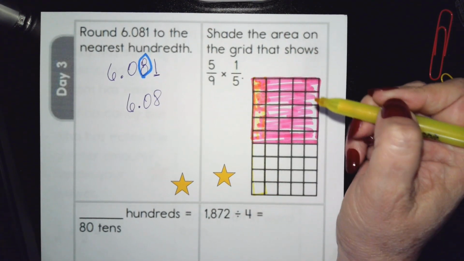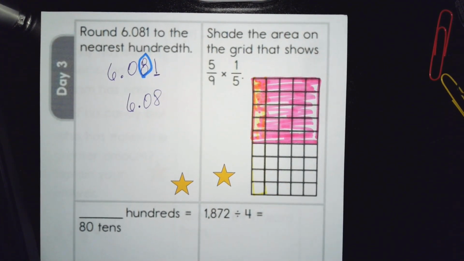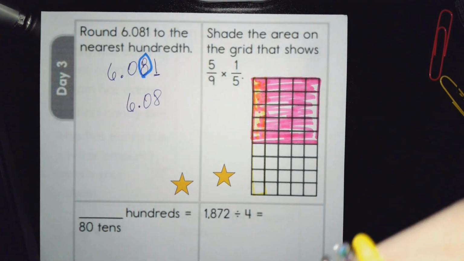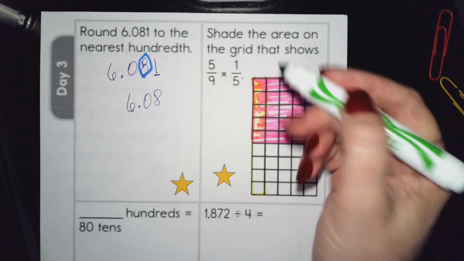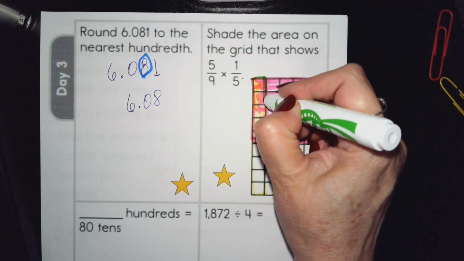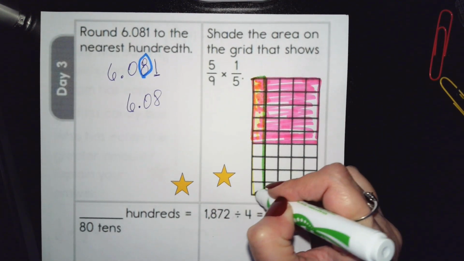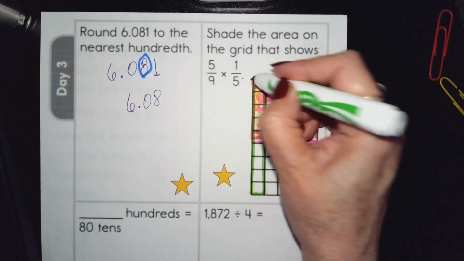Let's see, what does it look like on camera? No, this marker's not working. Let's not use this. Let's get a different one. Let's try this green. Oh no, we'll do this one. This is a green. We'll go right here, and we'll come all the way down. Here we go. That's much better.